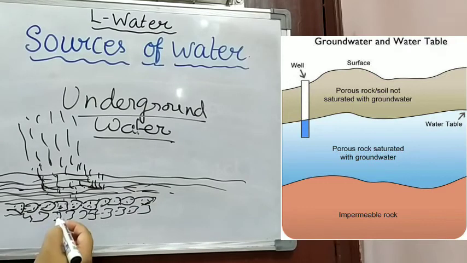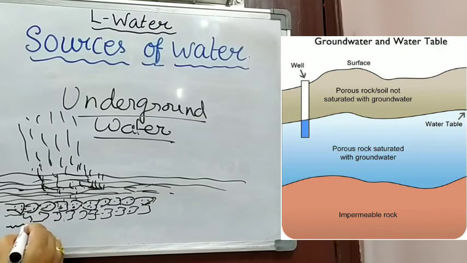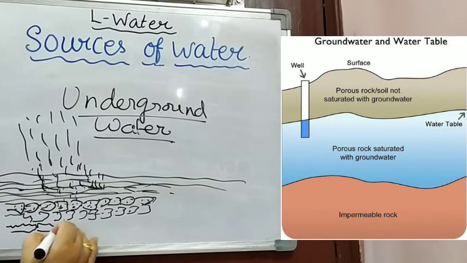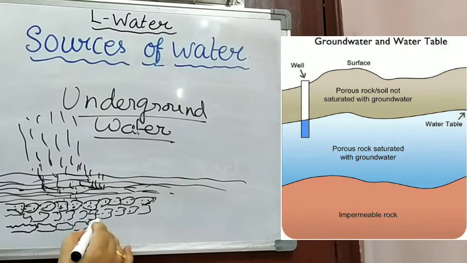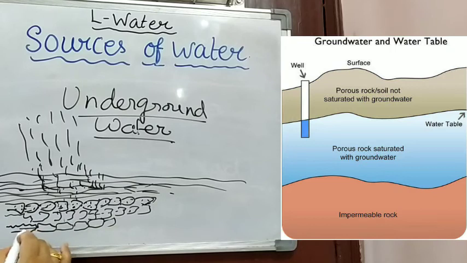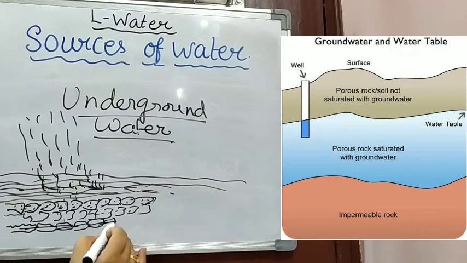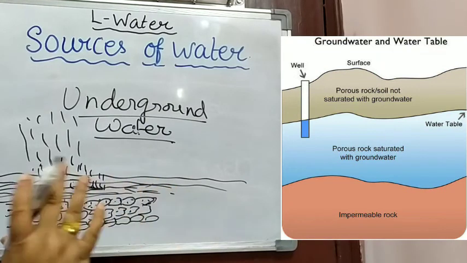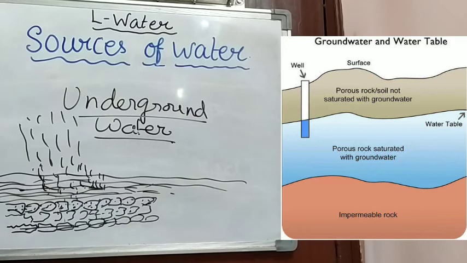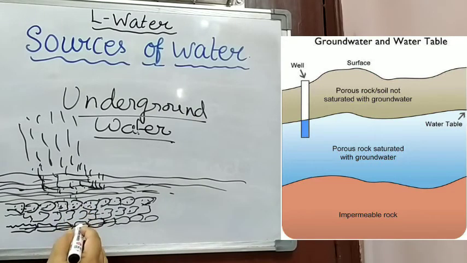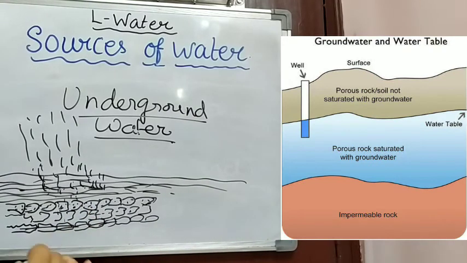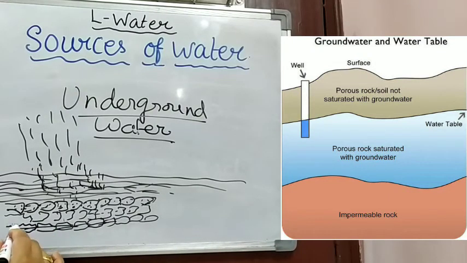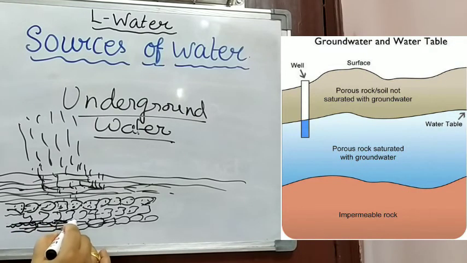It goes down slowly until it reaches another variety of rock, which is not porous. It is a non-porous rock. Non-porous means it is a totally solid rock with no pores in it. Then the water is not allowed to go any further below the earth's surface. All the water will come and be collected above the non-porous rocks.